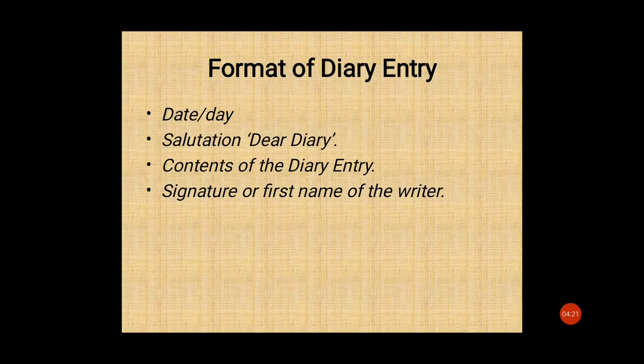Now, we'll see the format of diary writing. So, first comes the day, date. Then the salutation. Salutation means greeting. Like you can begin by writing dear diary. Then the contents, whatever is the situation, whatever is the topic on which you are writing a diary entry should come in this paragraph. Then at the end you can sign it or you can put your signature or you can write the first name, your first name.